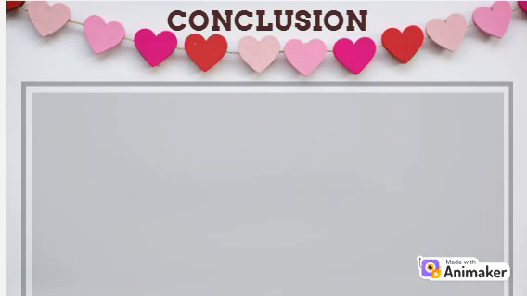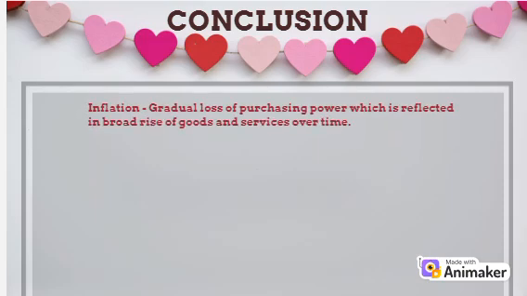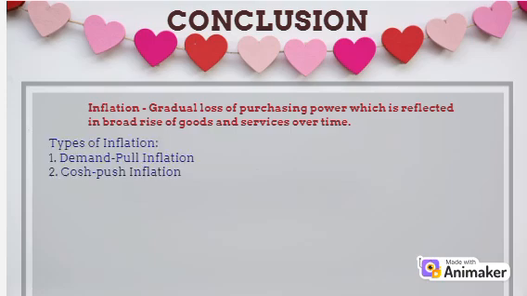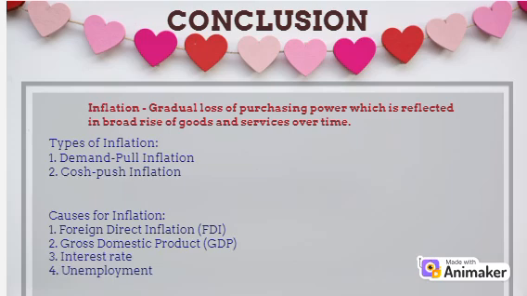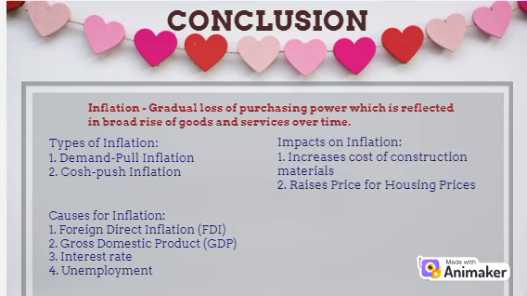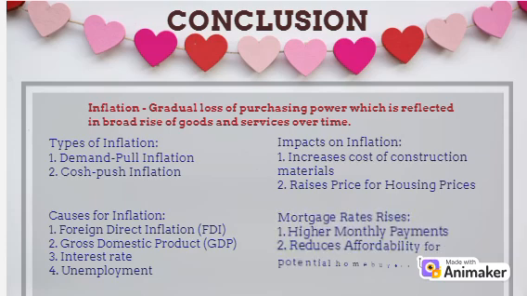In this video we know about the definition of inflation, where inflation is a gradual loss of purchasing power reflected in a broad rise of goods and services over time. Then, there are two types of inflation which are demand pull inflation and cost push inflation. Furthermore, we also talk about the causes of inflation which are FDI, GDP, interest rate and unemployment. Next, we continued with the impact of inflation which are increase in prices for construction materials and houses. With inflation, mortgage rates rise and cause higher monthly payments and reduce affordability for potential homebuyers.